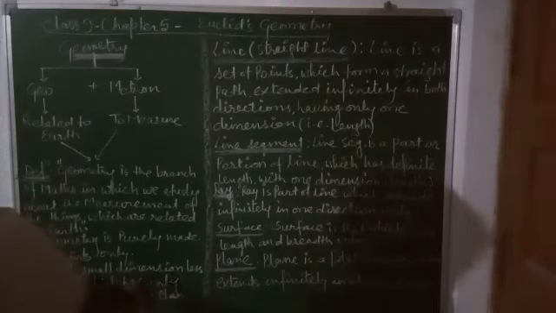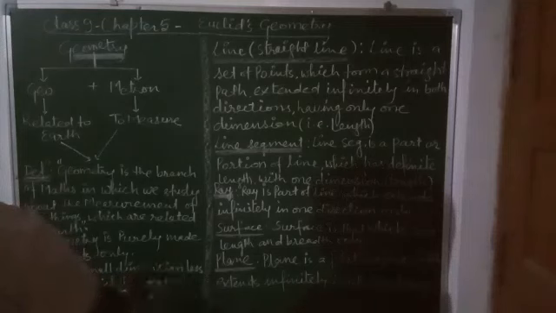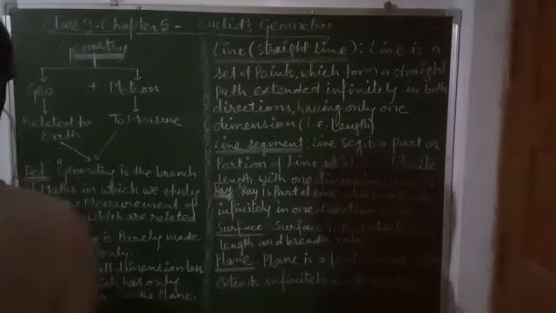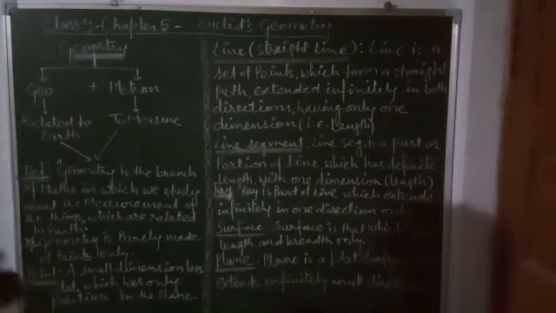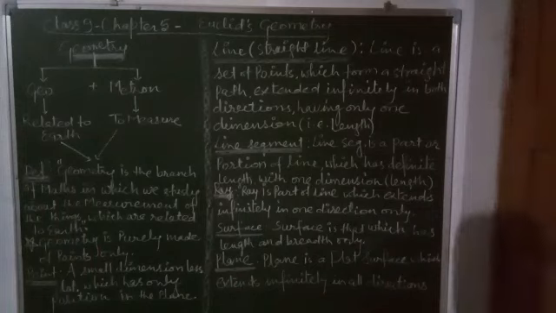Dimension means length, width, height. Less means nothing. No dimension at all. No length, no width and no height. A small dimensionless dot which has only position in the plane. Means a point having only the position in the plane, not the length, not the width and not the height.